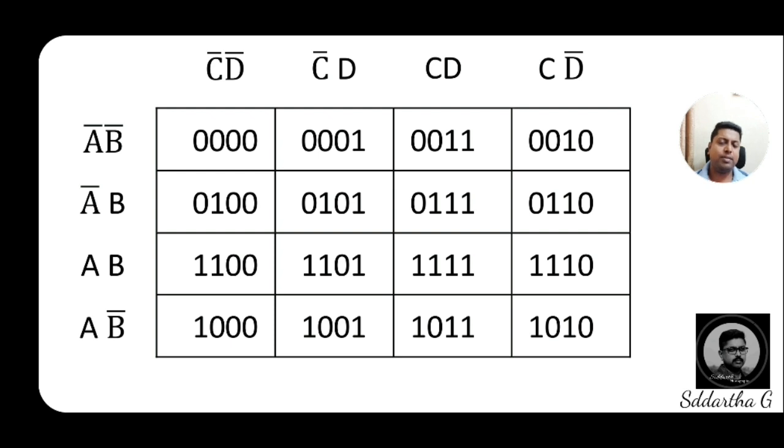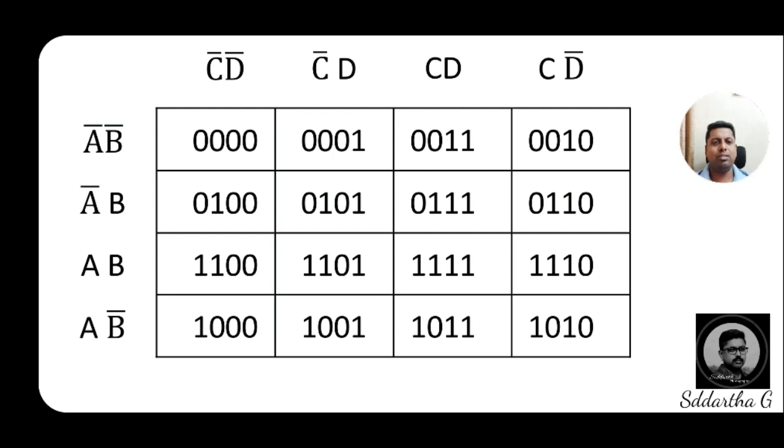For the first box, A bar, B bar, C bar and D bar. For the minterm expression, where a complement is there, you just place 0.